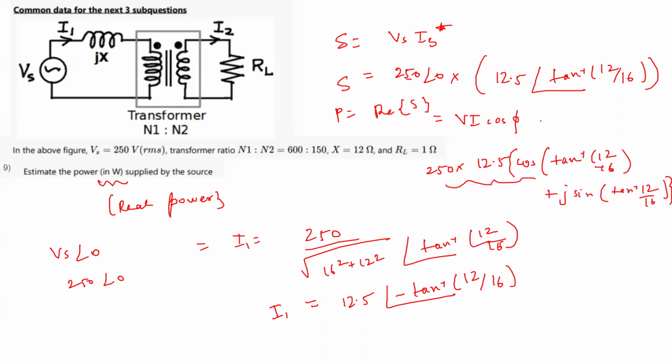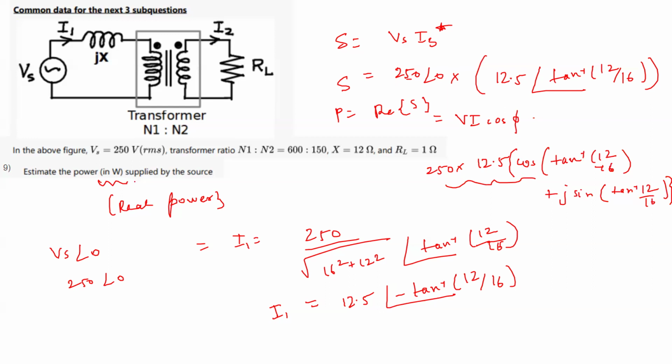So you will get VI cos phi. So if you can find it, you have 250 and 12.5, and you can take the tan inverse of 12 by 16. You will get some angle. Take the cosine of that and multiply by this. You will get the power supplied in watts.